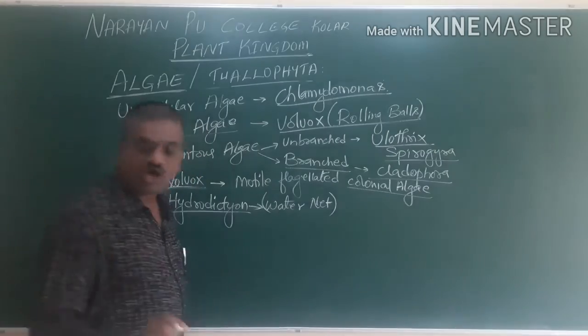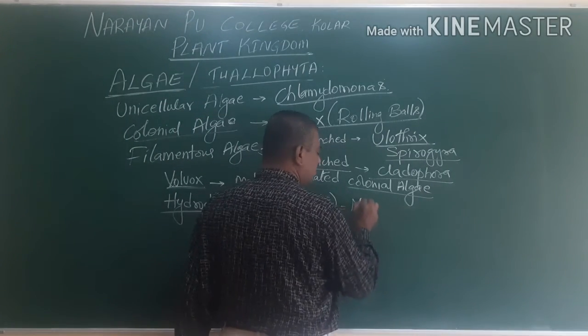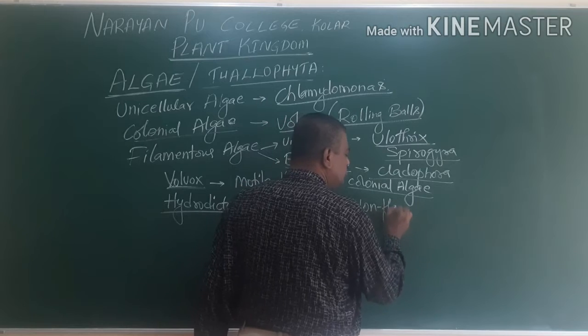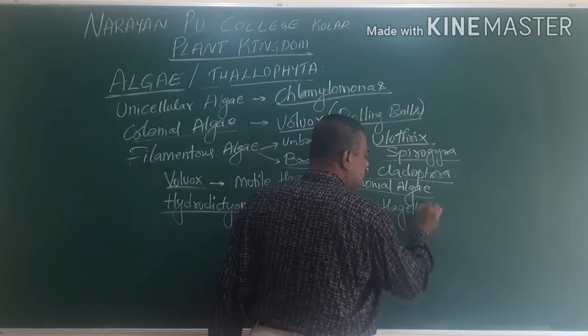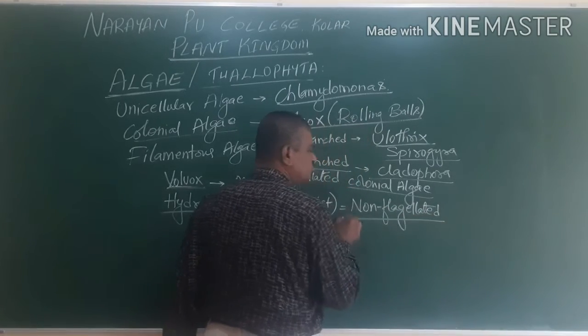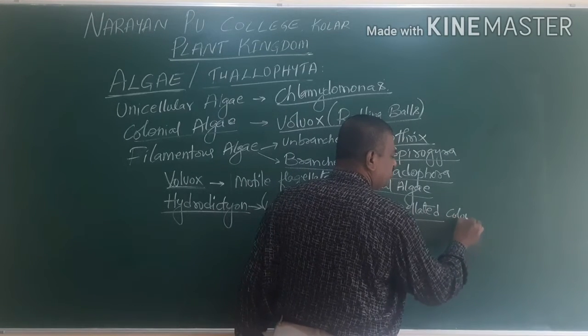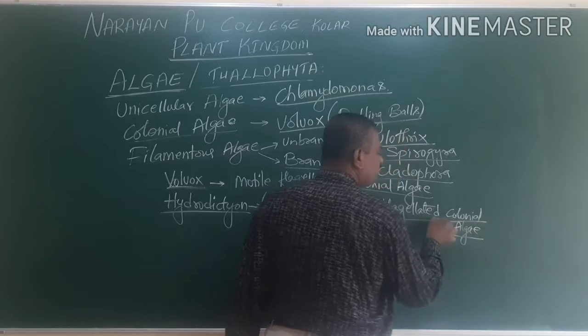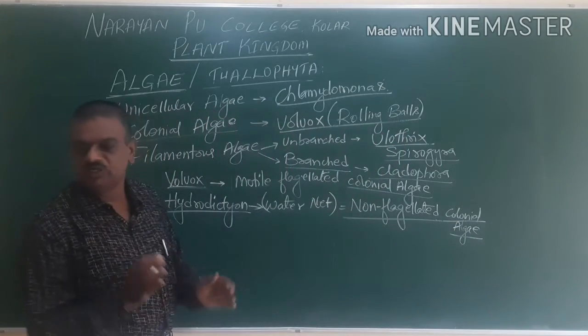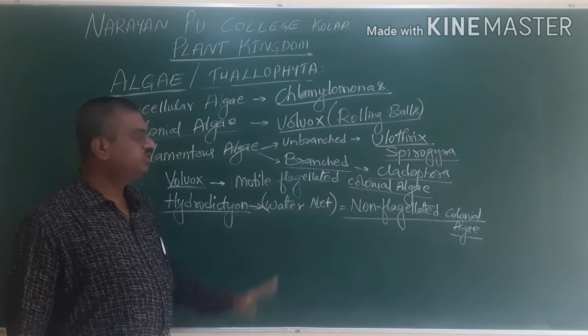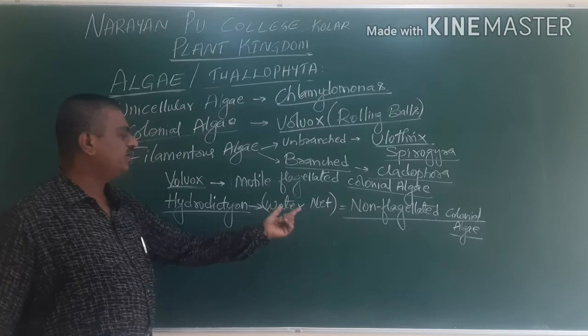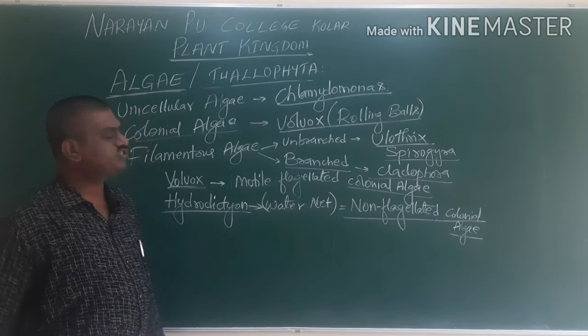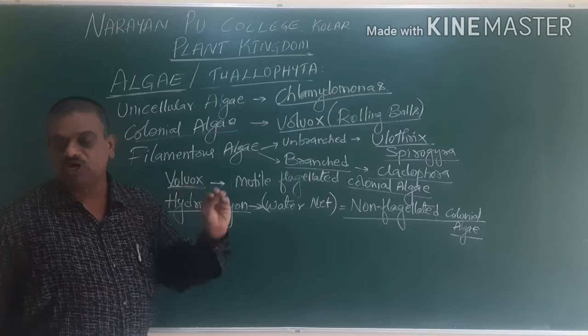They are non-flagellated algae. Here the flagella is not present, but they are non-flagellated colonial algae. Here they are in a mass group, but they cannot move. They always form a net-like structure. Hence it is called water net.